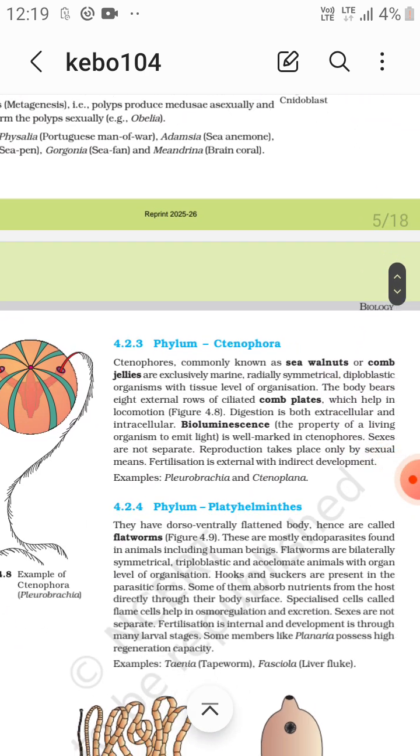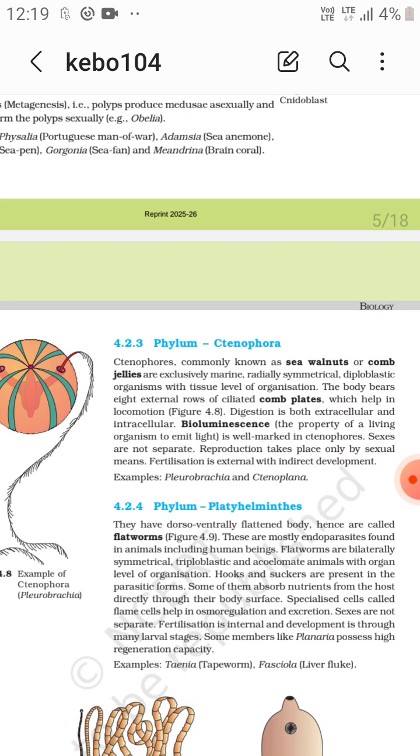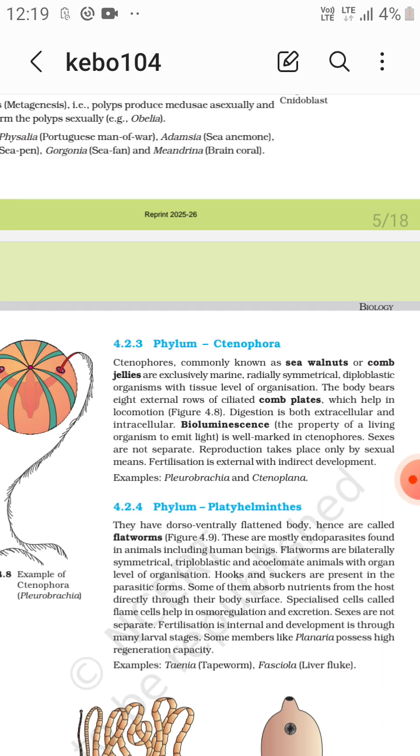Now phylum Ctenophora. The ctenophores are the sea walnuts or comb jellies. They are exclusively marine, radially symmetrical, diploblastic organisms with tissue level of organization. The body bears 8 external rows of ciliated comb plates, which help in locomotion.